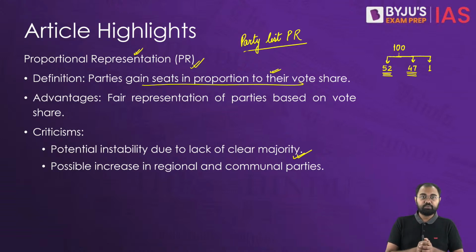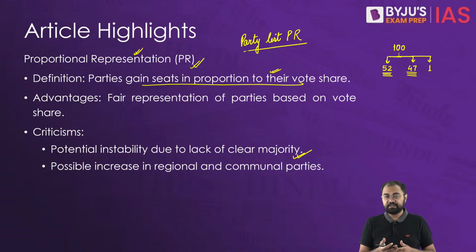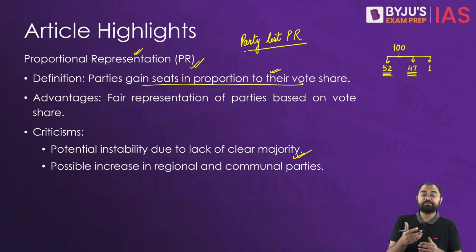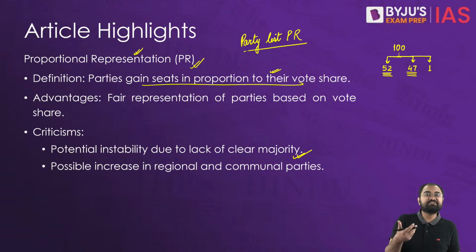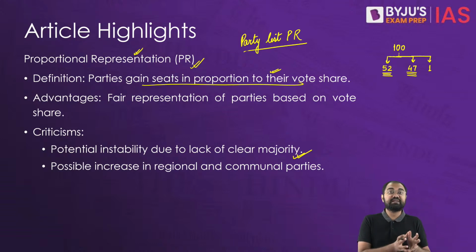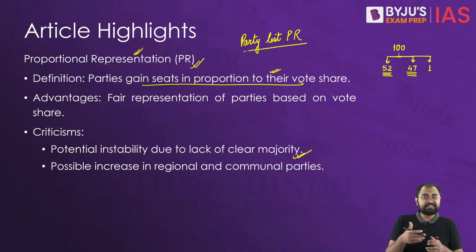Similarly, the proportional representation system also encourages the formation of multiple political parties. And very often these parties might be based on regional, caste, religious or linguistic lines. This can lead to a fragmented political landscape, potentially also increasing societal divisions, and it can promote sectional interest over national unity.